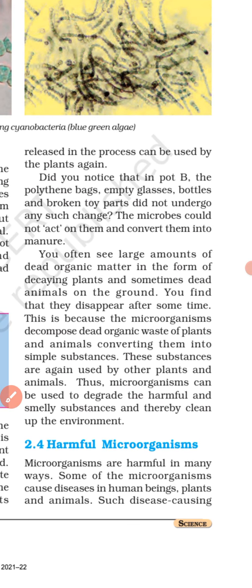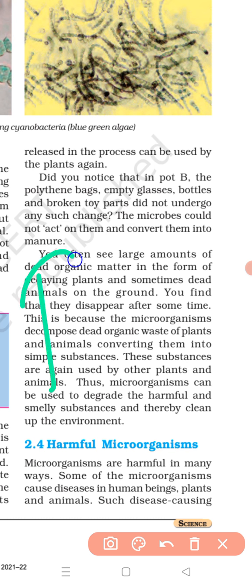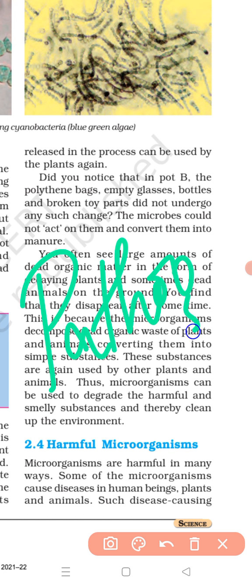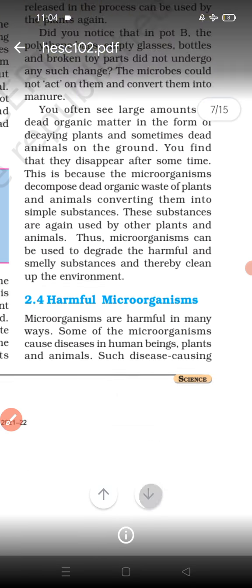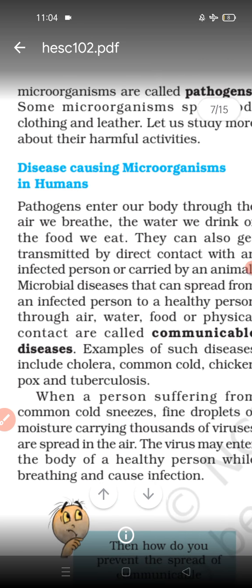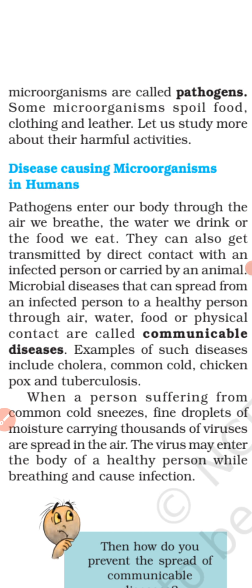So harmful microorganisms, first of all, you know that microorganisms can be harmful in many ways, right? For example, some microorganisms can cause diseases in human beings, plants and animals. Okay, microorganisms can cause diseases in human beings, plants and animals. So such disease causing microorganisms are called pathogens. The disease causing microorganisms are called as what? Pathogens. Okay, so some microorganisms can spoil the food, clothing and even leather.